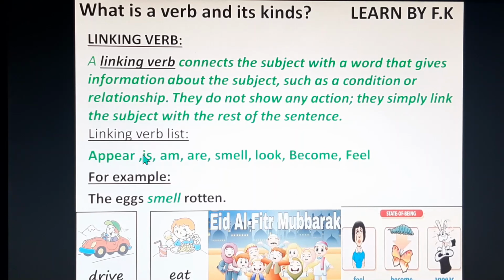In this also the verbs are appear, is, am, are, smell, look, become or feel. For example, the eggs smell rotten. Here the word smell is a linking verb which links the eggs with the word rotten, describing the smell. So this is very easy.